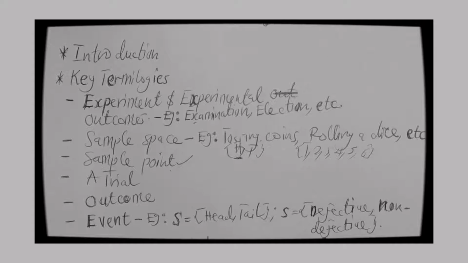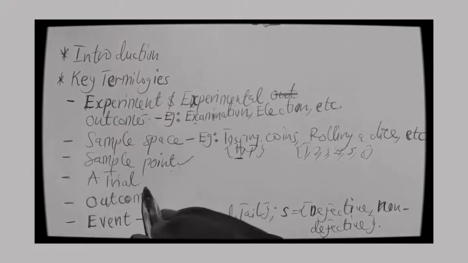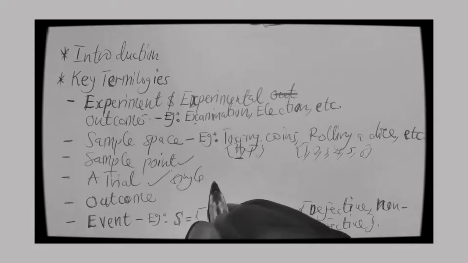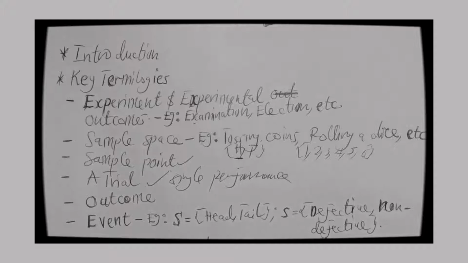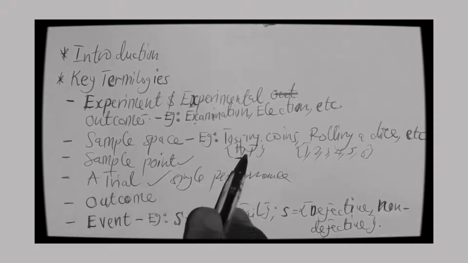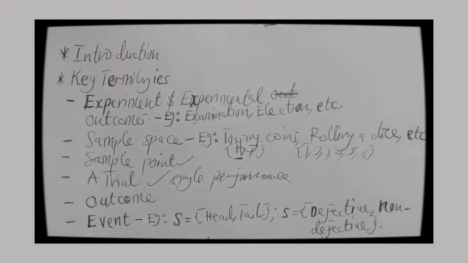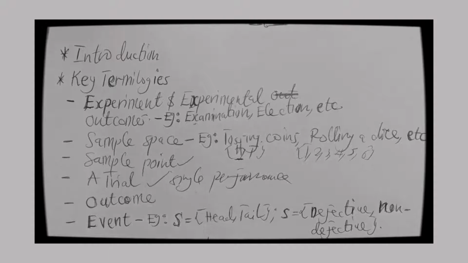And we also have what we call a trial. We are saying that a trial is a single performance. So if I toss a coin once, that is the first trial I've undertaken. If I toss a coin for the first time, that's a trial. If I toss the second time, that's also another trial. If I roll a die for the first time, that's a trial. If I roll it for the second time, that's also a trial. So a trial is basically a single performance of an experiment.